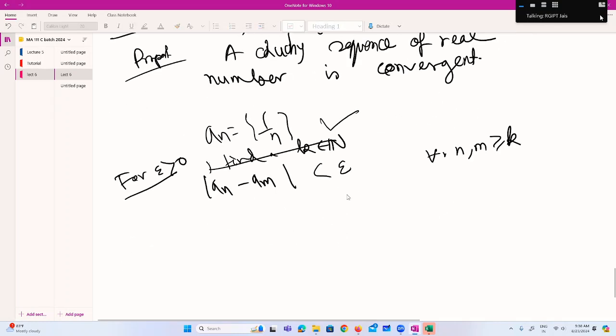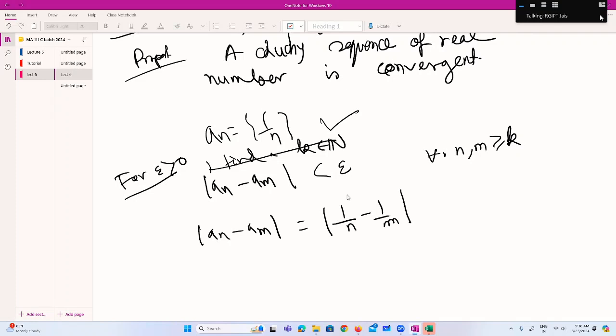So what is a_n - a_m here? In this example, this is 1/n - 1/m, right? This should be less than or equal to epsilon, that you have to prove.